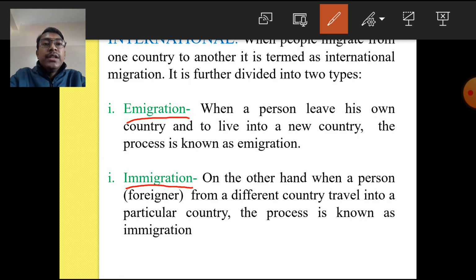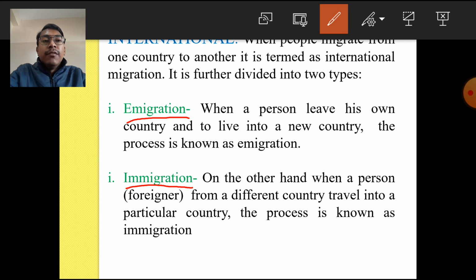So here you see emigration, E-M-I-G-R-A-T-I-O-N. What does it mean? When a person leaves his own country to live in a new country, the process is known as emigration.